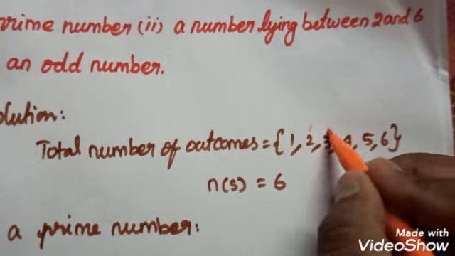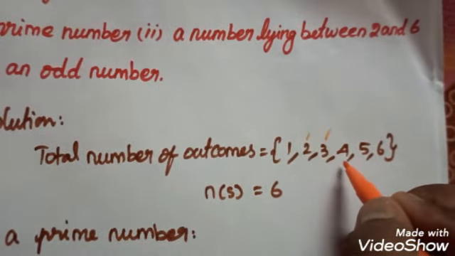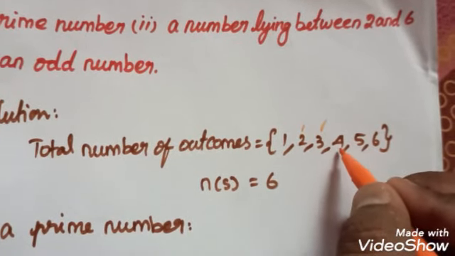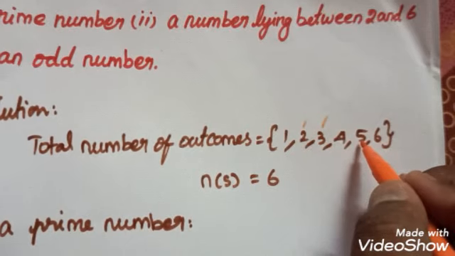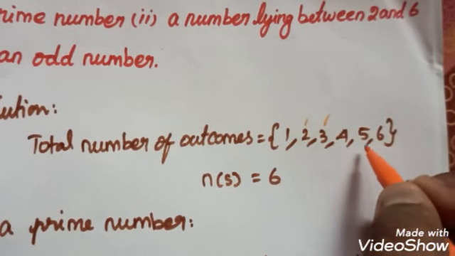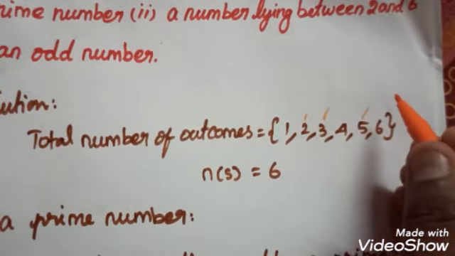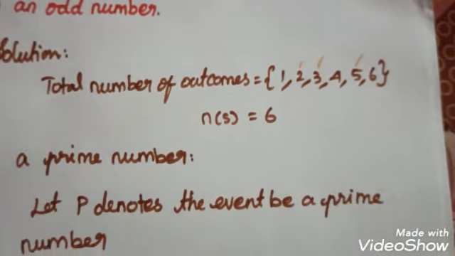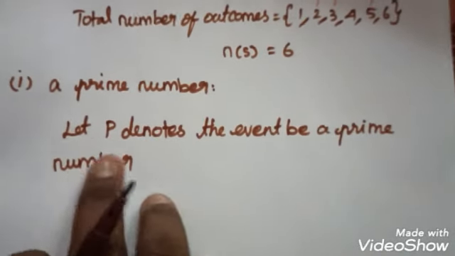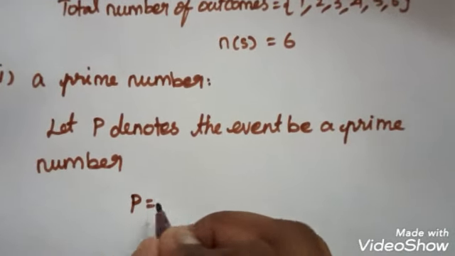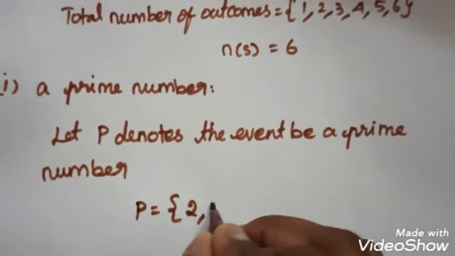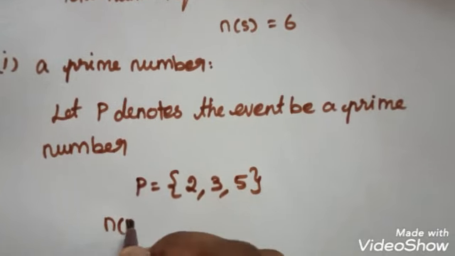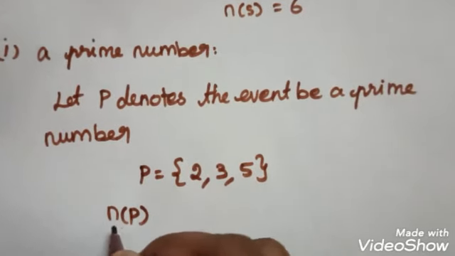Another, 3, is also a prime number. 4 has factors 1, 2 and 4, so 2 is also a factor. So this is not a prime number, it is a composite number. And 5 has factors 1 and 5, and there is no other factor, so 5 is a prime number. Here 2, 3, 5, these three are prime numbers. So the favorable outcomes P are 2, 3 and 5. The total number of favorable outcomes n of P is equal to 3.